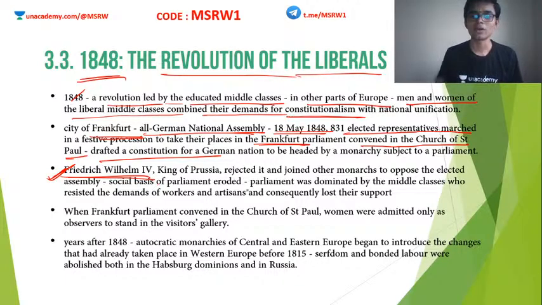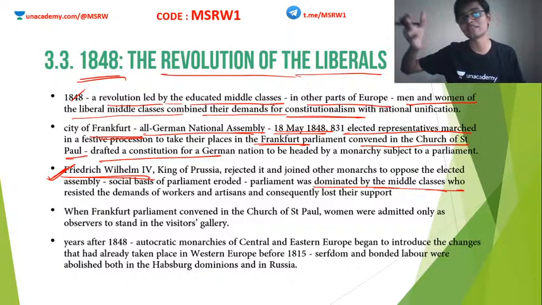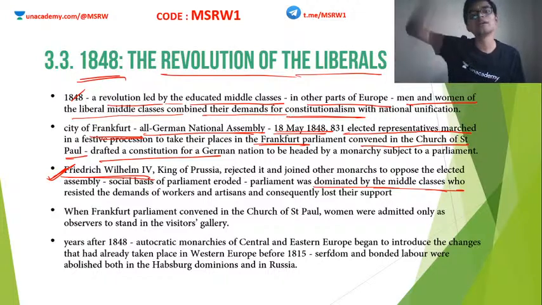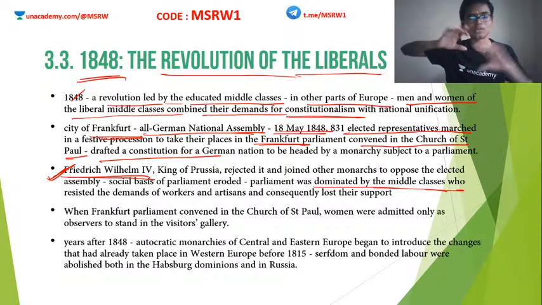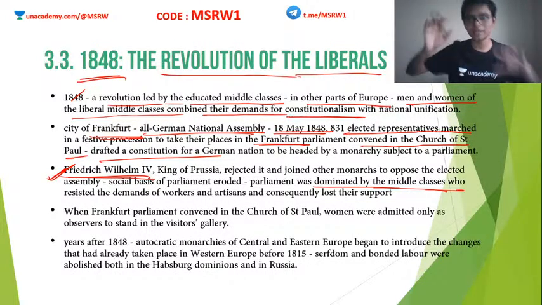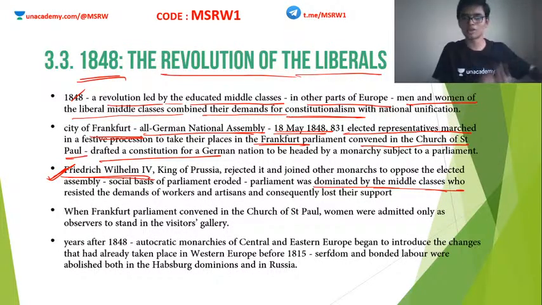Why now? Because parliament was dominated by the middle class. These middle class people did not like the lower class people. I told you, middle class actually emerged from the lower class as a part of industrial revolution. They made money and they became middle class. But once they became middle class, they did not like the lower class people. They did not want to associate with the lower class people. They are rich people now. Okay, they did not want to associate themselves with the poor. So the majority of the country is actually the peasants, the poor people.